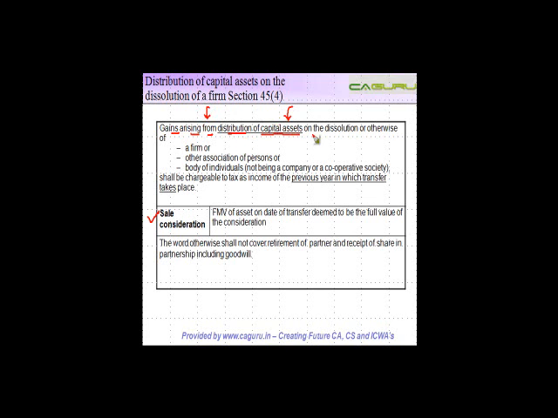But when you distribute a capital asset on the dissolution or otherwise of a firm, now this otherwise is not going to include retirement. The word otherwise shall not cover retirement of a partner. So if, for example, a partner retires and the firm gives some asset to the partner, that case is not covered here. Dissolution or otherwise of a firm or other association of persons, which is AOP, or body of individuals, which is BOI, not being a company or a cooperative society.